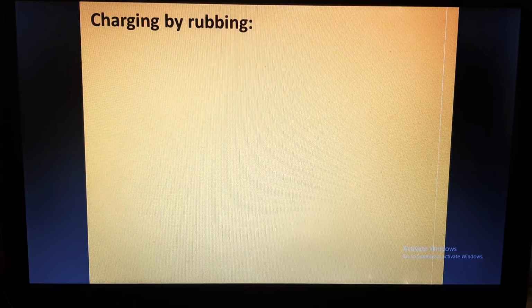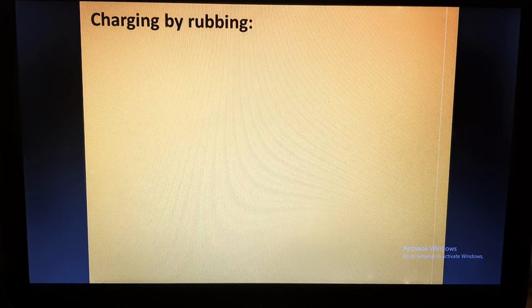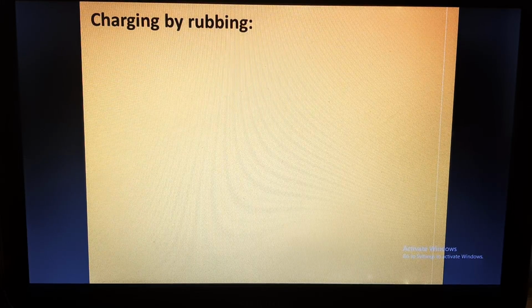Now we must have observed, and from our learning in the previous classes, we know that when we rub a scale or comb on our hair, and we try to bring it close to bits of paper, the small pieces of paper are attracted towards the comb. What is the reason?